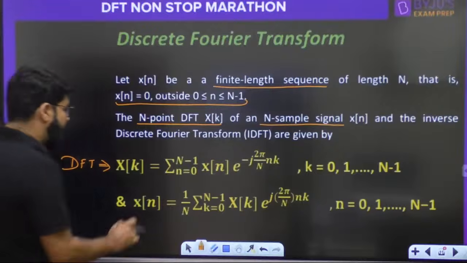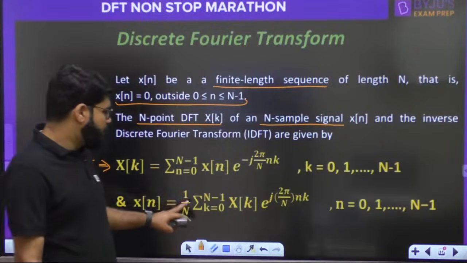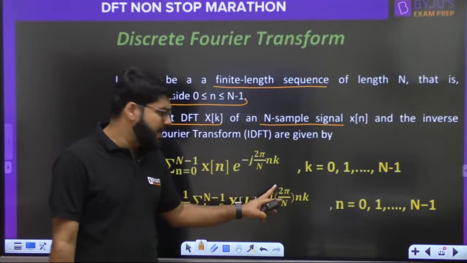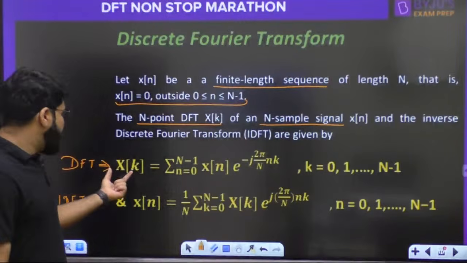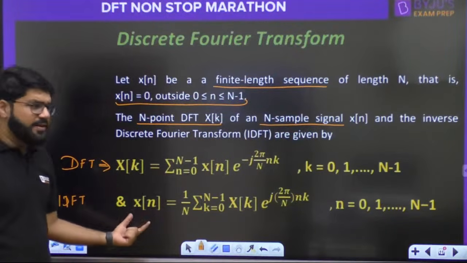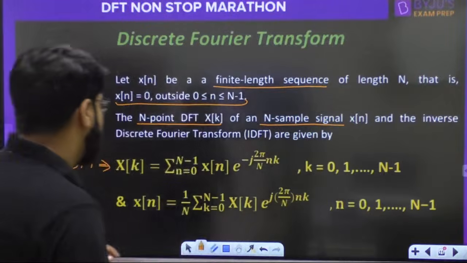Okay. So, and the IDFT formula, inverse discrete Fourier transform formula, 1 upon n summation xk e power plus j 2 pi by n nk for n equal to 0 to n minus 1. This is known as the n point DFT and this is known as the n point signal, n sample signal, one and the same thing, right?